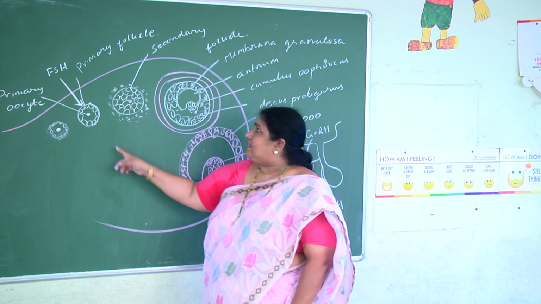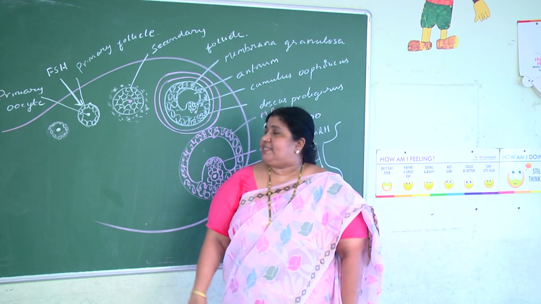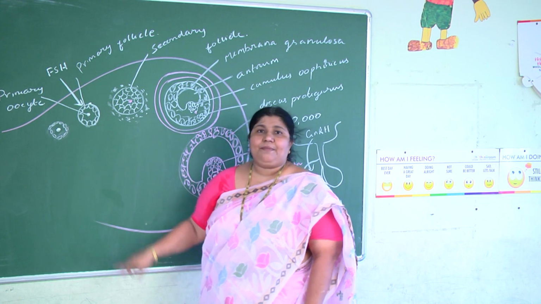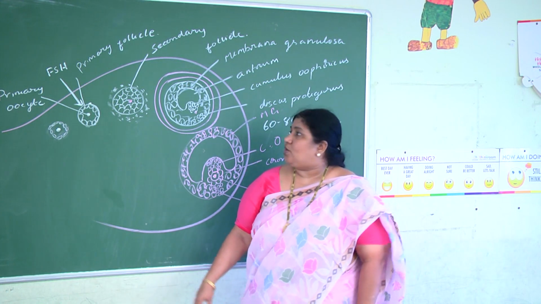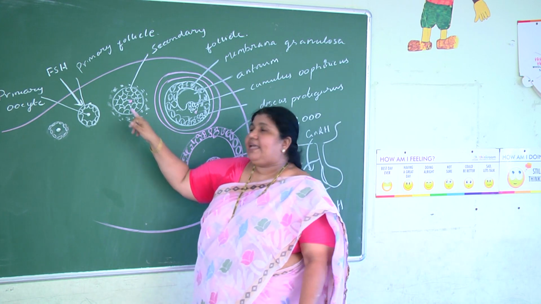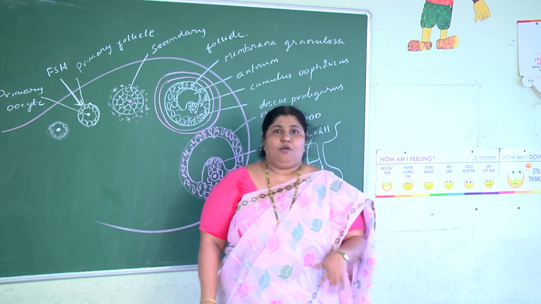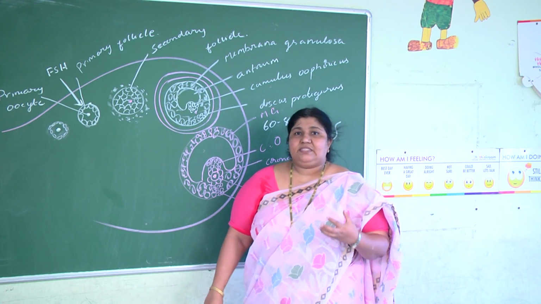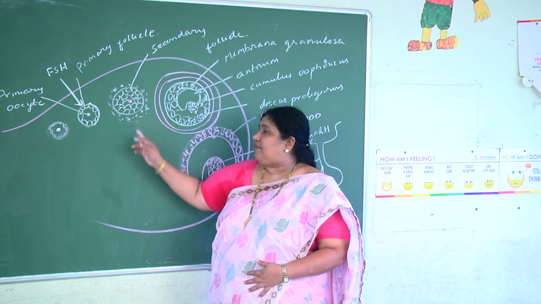What are the changes? First, the primary follicle has a single layer of cells. Within the primary follicle, what is there? Primary oocyte is there. The primary oocyte will remain like that, but the single layered follicular cells in the wall will become multi-layered, and the size will increase and thicker layers will be formed.